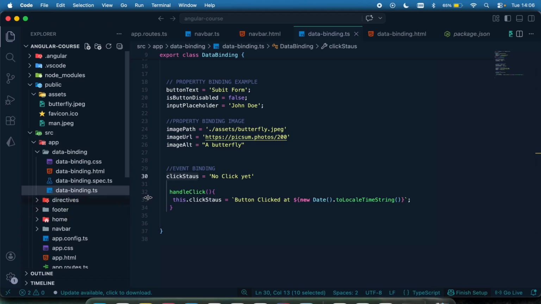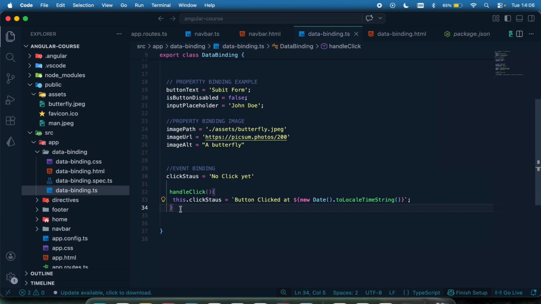So we're going to have a simple two-way binding example, and a common place where this is used is in a form. Let's say a user wants to submit something, or you have a form and a user is typing his email or username. As he's typing the data, we are collecting and saving the data at our end, and the data is also being displayed for the user to see what he or she is typing.